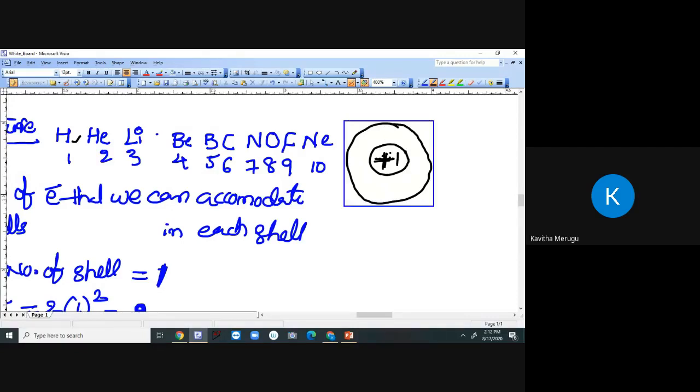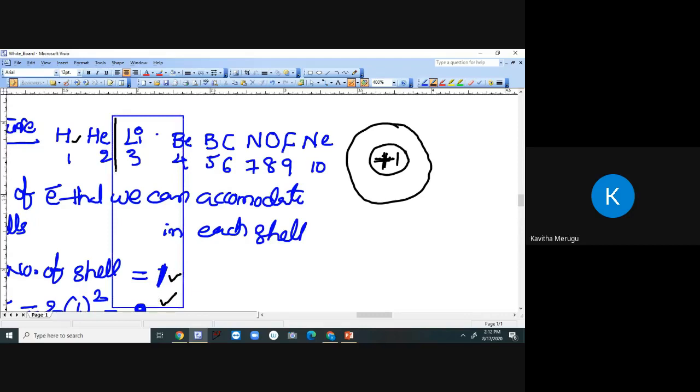I have substituted n equal to 1 and got a maximum number of electrons of 2. So this applies to elements whose atomic number is at most 2. If you draw the orbital shell, the electron will be presented somewhere here. So one proton, one electron. Now the atom is electrically neutral.